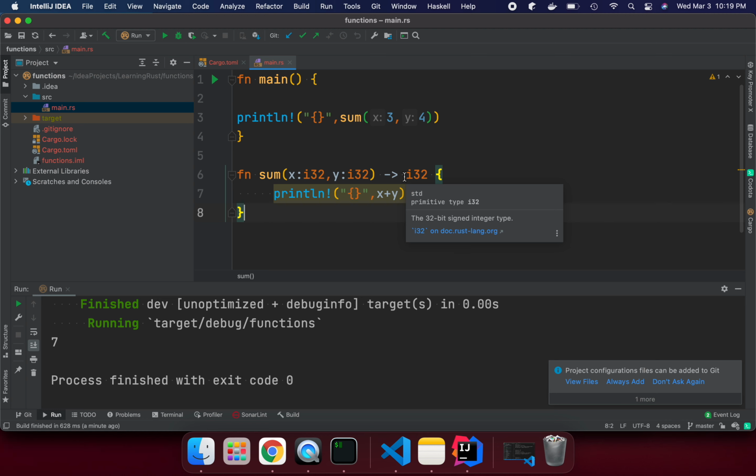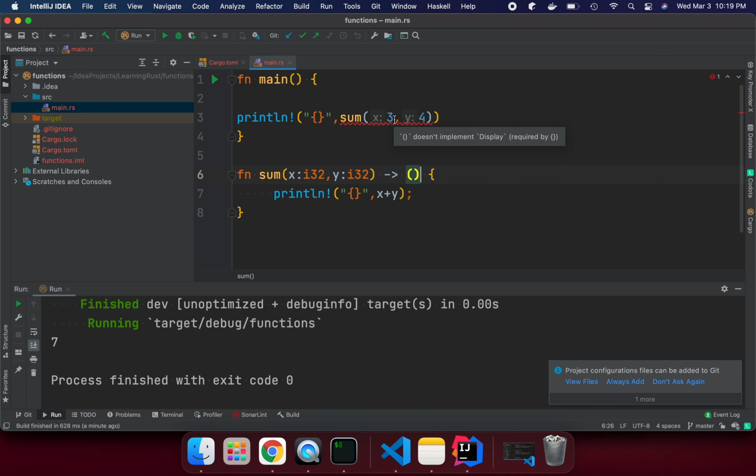Here we are not returning, so we can remove the return part, which is like a void return type. We just call the function itself, because this method is not returning anything. Now if we run it, we are not returning anything, just printing in the method itself. So now it's working fine.